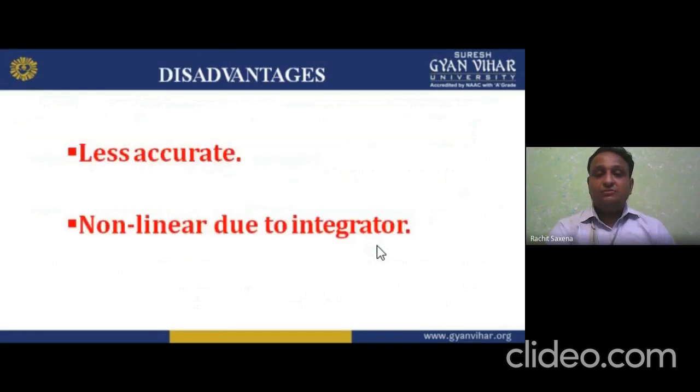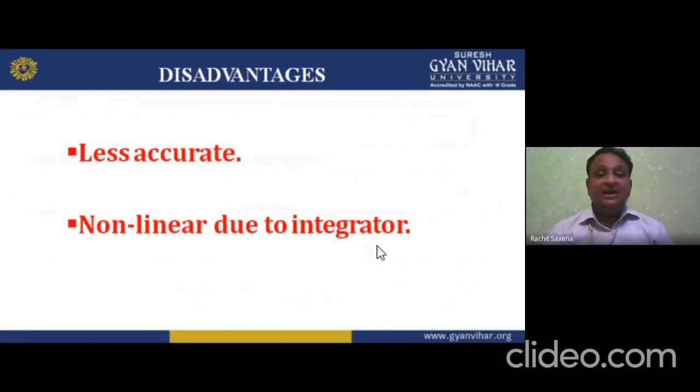Now the disadvantage. I'm using so many components, five op amps, three analog multipliers, and RMS to DC converters. Because I'm using all of these, the accuracy is very low, and this is the disadvantage. If I am getting a non-accurate result, it is a disadvantage. So the disadvantages are less accurate and non-linear due to the integrator.